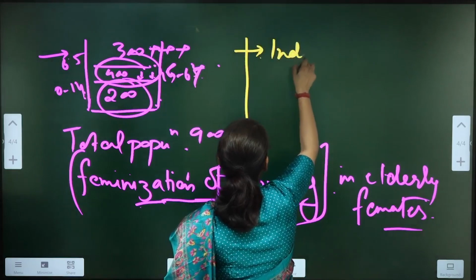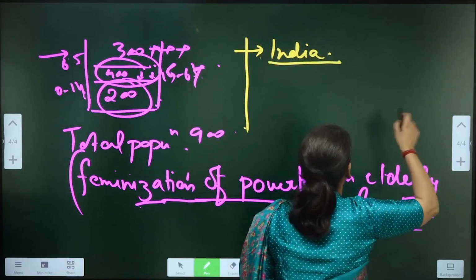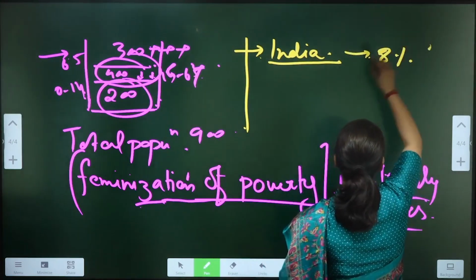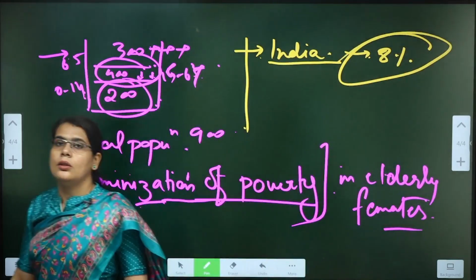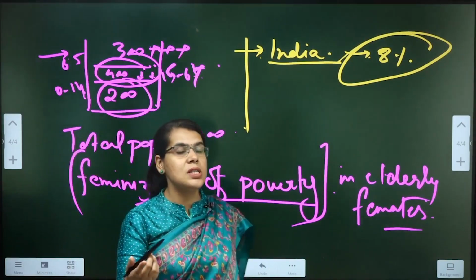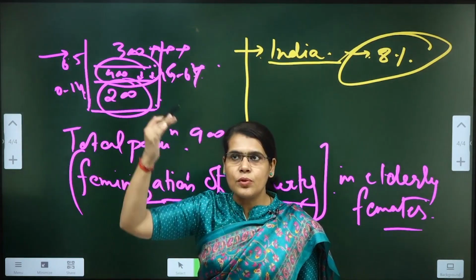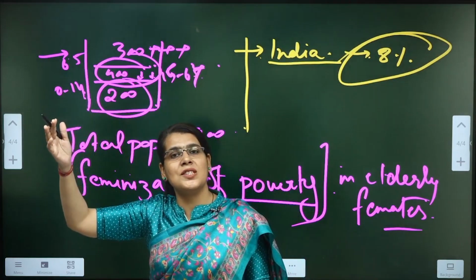For India, approximately 8% of the population falls in the elderly age bracket. It can be a bigger challenge because the proportion of the elderly in the total population in India is increasing at a very fast pace.